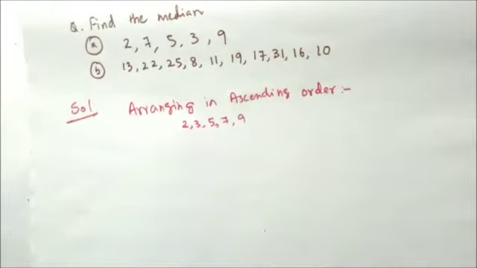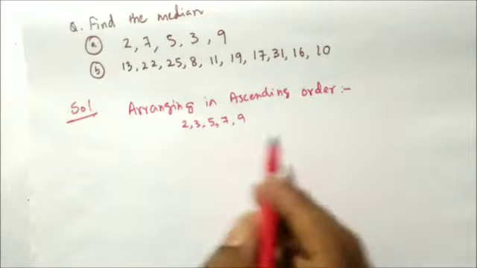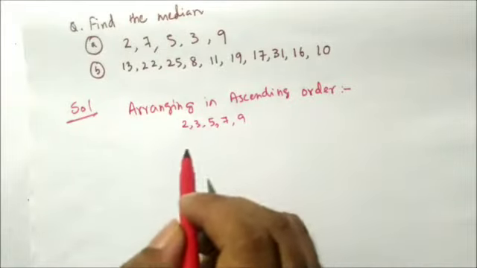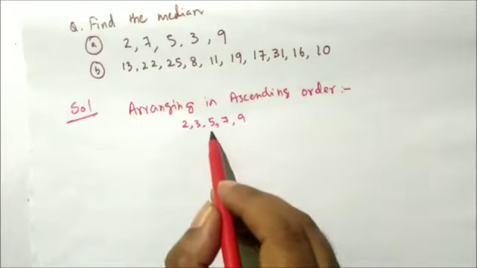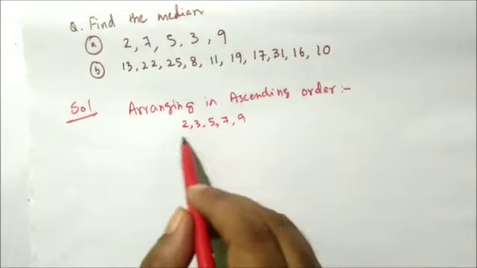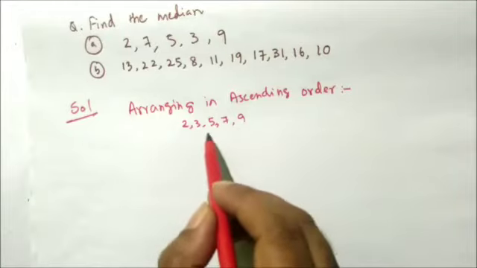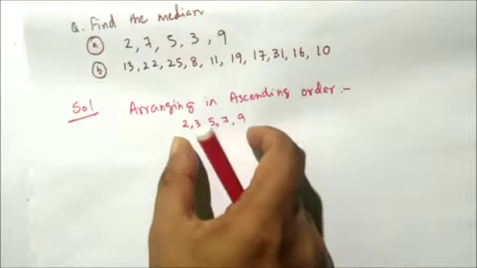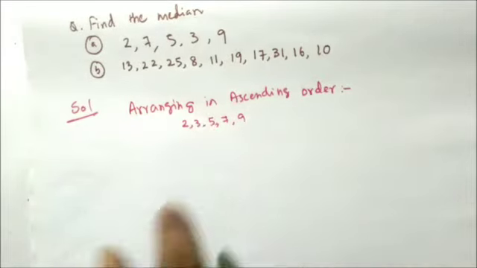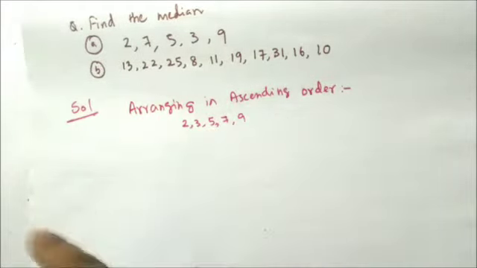So I have arranged them. Now you need to see which one is the middle term. You can easily tell me this one is the middle term. Here there are two numbers, here there are two numbers, so 5 will be the middle term. Because we have only 5 observations, you can tell me the middle observation.